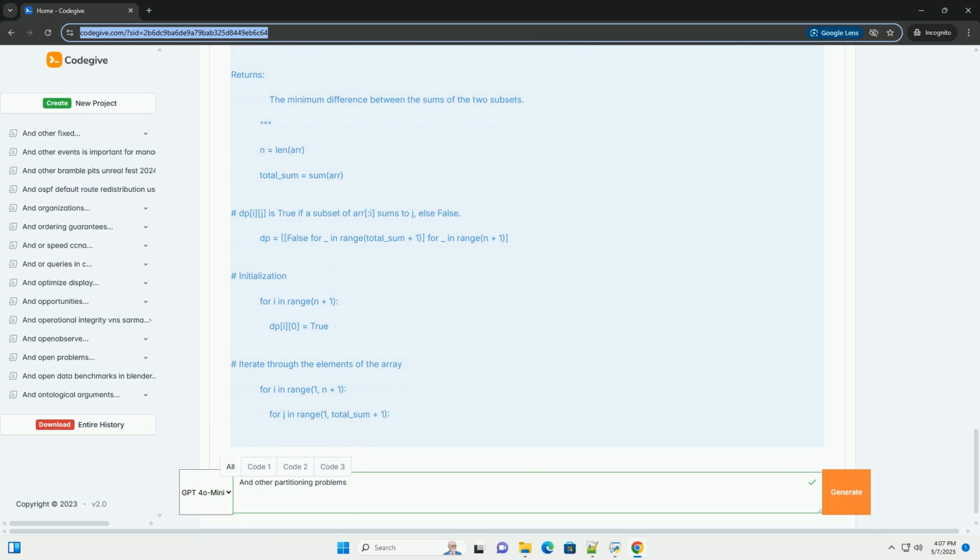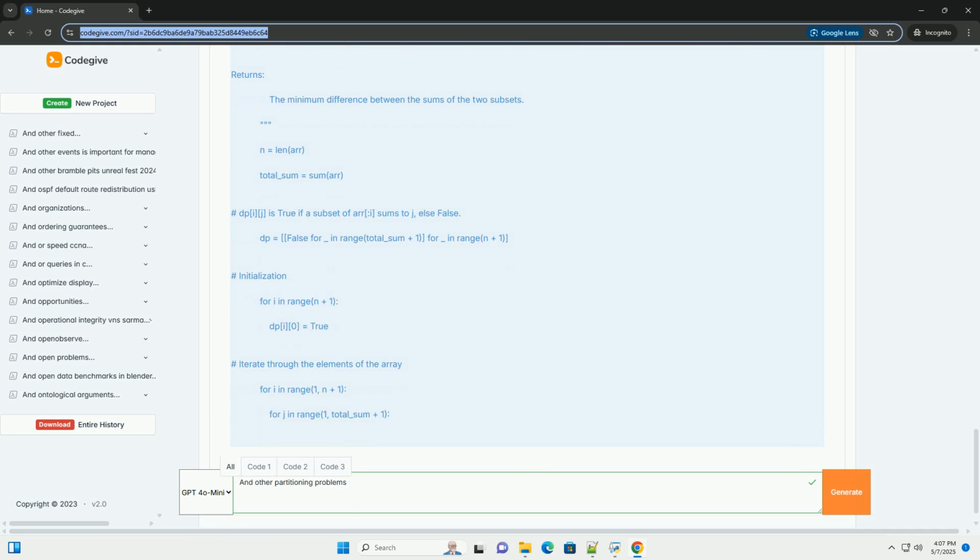Optimality requirements: if an exact solution is required, dynamic programming, for some problems, or backtracking, with pruning, might be appropriate. If an approximate solution is acceptable, greedy algorithms or heuristics can be faster. Time and space complexity: consider the time and space complexity of the chosen algorithm, especially for large input sizes.